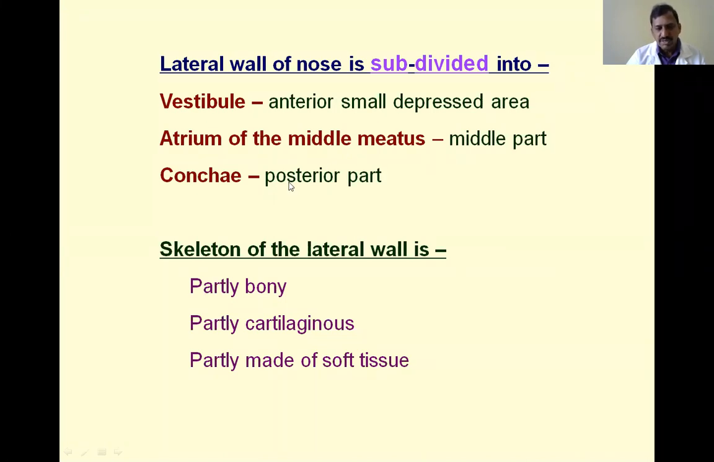And what are the bones or skeletal framework of the lateral wall of the nose? It is partly bony, partly cartilaginous, and partly made of soft tissue. The soft tissue takes part in the formation of the vestibule of the nose, the atrium is mostly formed by the cartilaginous part, and the bony part is the choanae. The choanae are supported by bones. These are all the parts of the lateral wall of the nose.